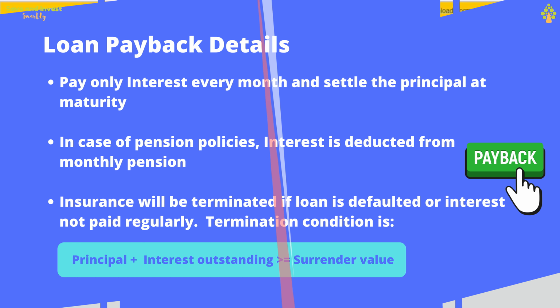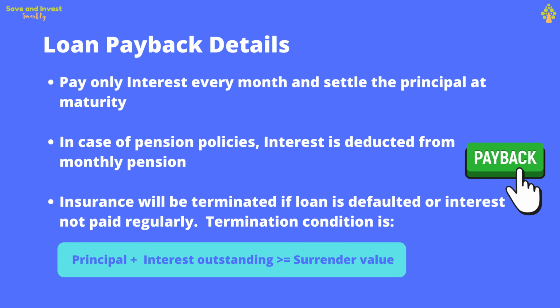Now that you have understood how to apply for this loan online through your LIC website, let me give you some information on the loan payback also. In these loans which you avail against your insurance policy, you may have to pay only the interest every month. So that's a great relief. You will have to pay only a very small amount every month because you are not paying the principal. The principal will be settled at maturity. In cases of policies where the pension or annuity is given, the interest will be deducted from that monthly.